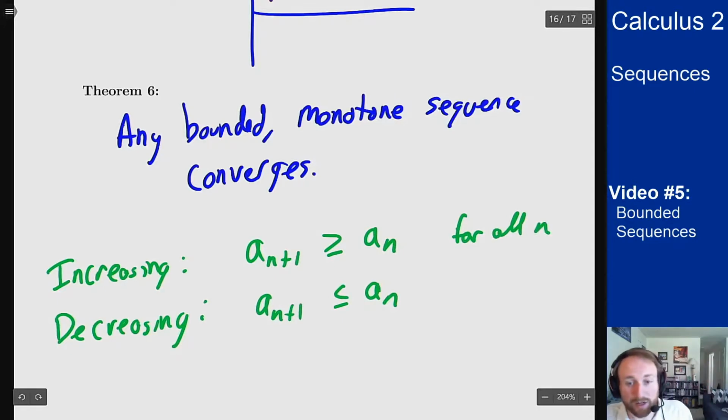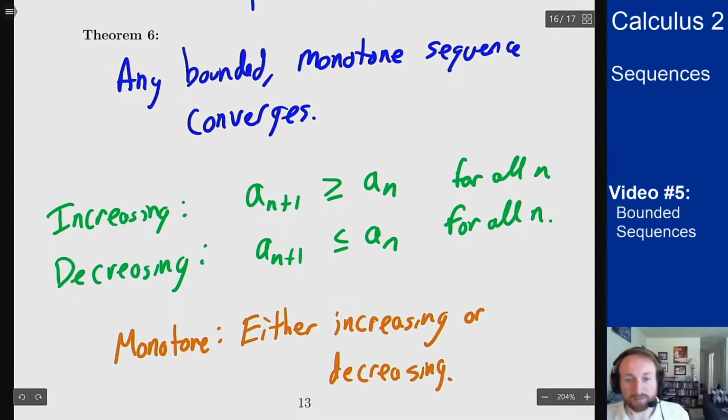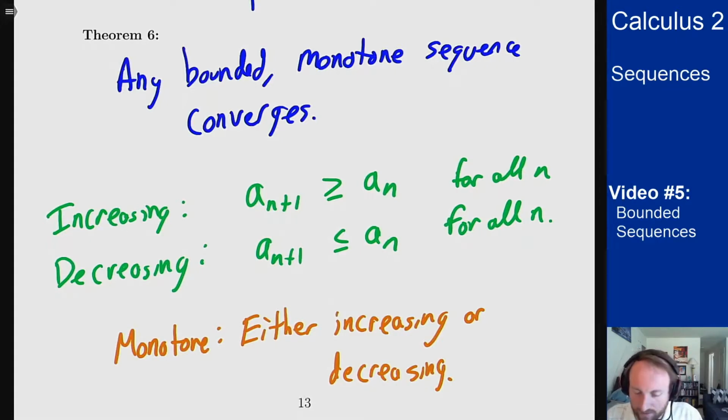Like we had functions that could increase on some domains and decrease on others, that's not a useful fact for sequences. If I say it's increasing, I mean it is always increasing no matter what. And the same goes for decreasing. Then the word monotone means either increasing or decreasing. So if I say it's monotone, that means it's either the case that every single value is bigger than the one before it, or every single value is less than the one before it. And if I know a sequence is both bounded and monotone, I then know for a fact that it converges, and I can then apply limit laws to try to figure out what it converges to.